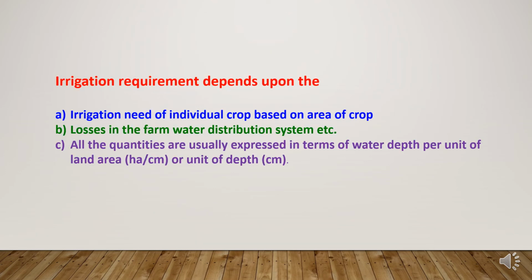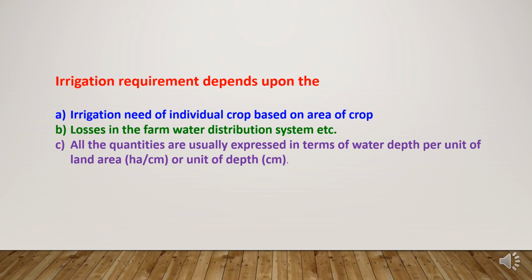Irrigation requirement depends on various factors like irrigation need of individual crop based on area of crop. Means there are some crops which have high water requirement, and some crops like drought resistant or drought tolerant crops have low requirement of irrigation water.